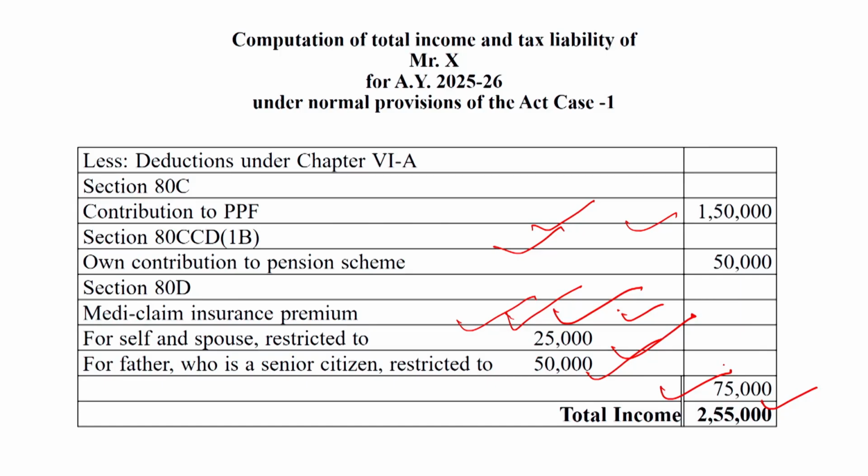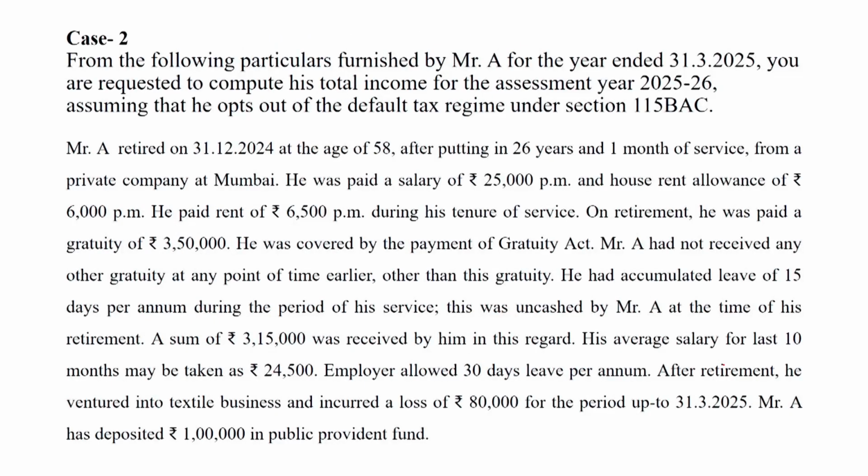So dear friends, dear listeners, dear learners, I am going to discuss the second numerical question, which is called case study second. Case second.